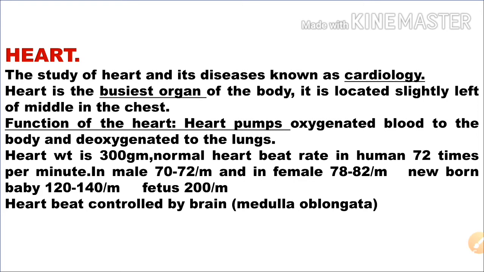The weight of a heart is 300 grams. The normal heartbeat rate in a human is 72 per minute, especially in males 70 to 72 per minute, and in females 78 to 82 per minute. The newborn baby's heartbeat is 120 to 140 per minute. The fetus's is 200 per minute. The heartbeat is controlled by the brain, and the part is the medulla oblongata.